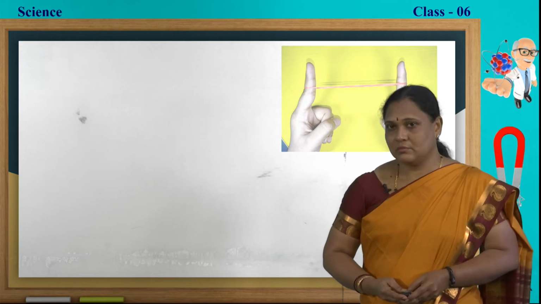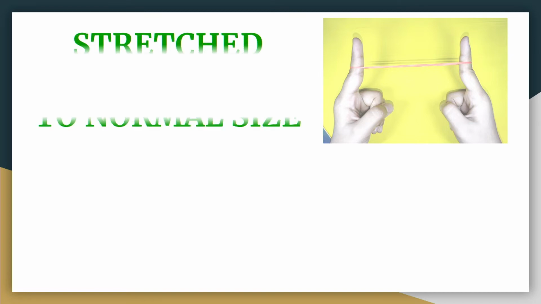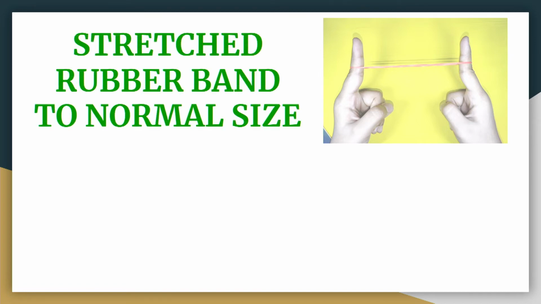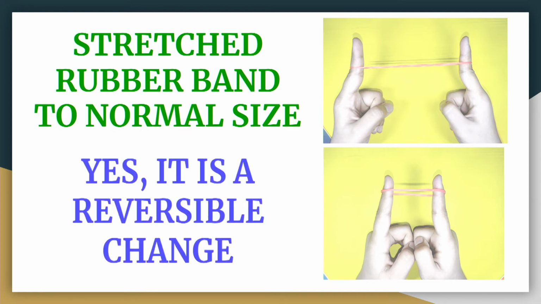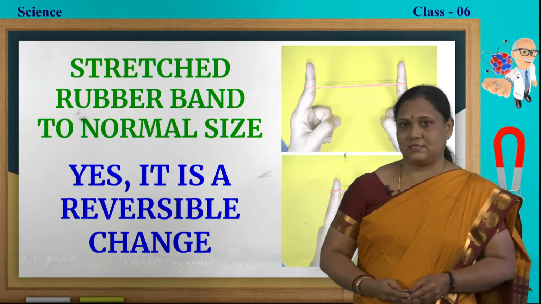See, what are we finding here? A rubber band. A rubber band is stretched. Can we get back the rubber band in normal size? When it is stretched, it expands. When we leave it, it contracts. So we can get the rubber band back in its size. So it is a reversible change.